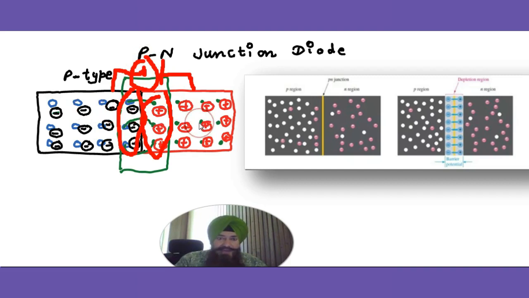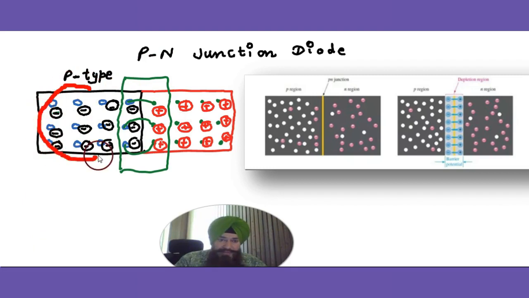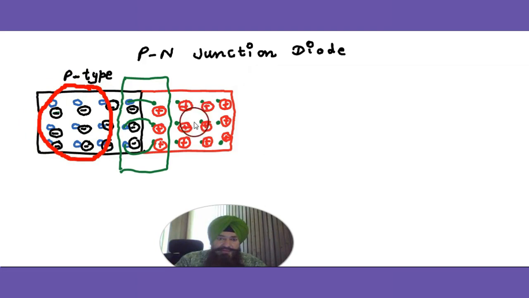Okay, holes try to diffuse in the n region, but this positive potential repels, opposes the hole diffusion. Or you can say the holes cannot diffuse in the n region to neutralize the electrons. Why?